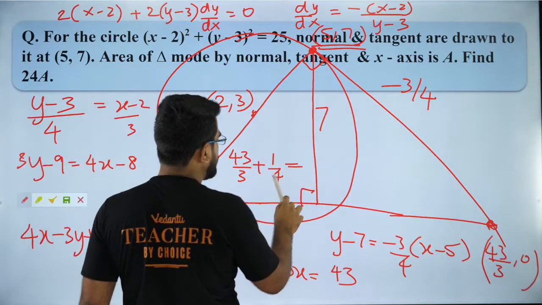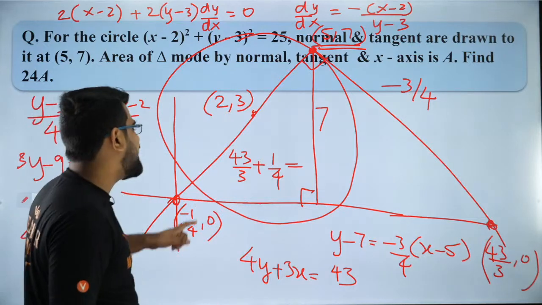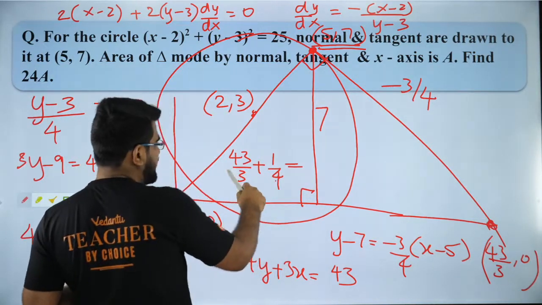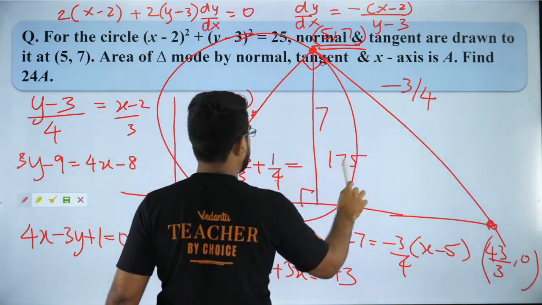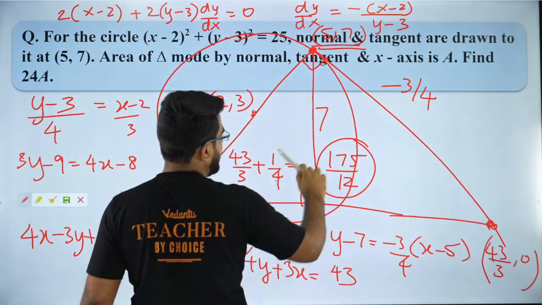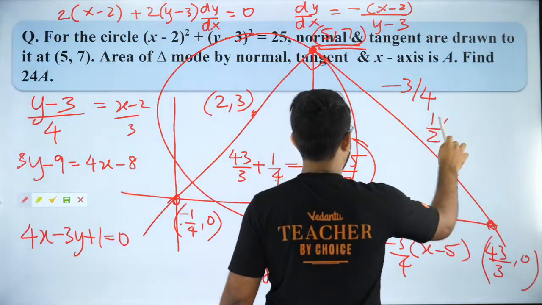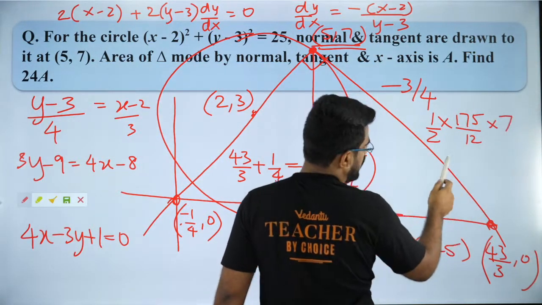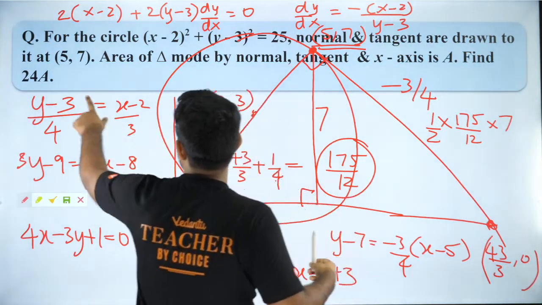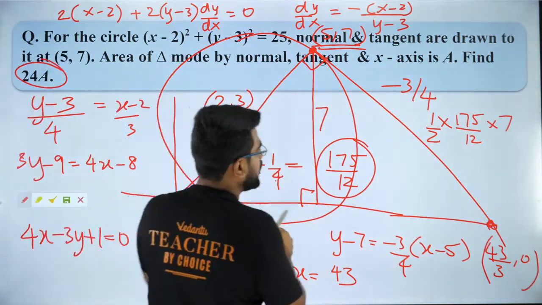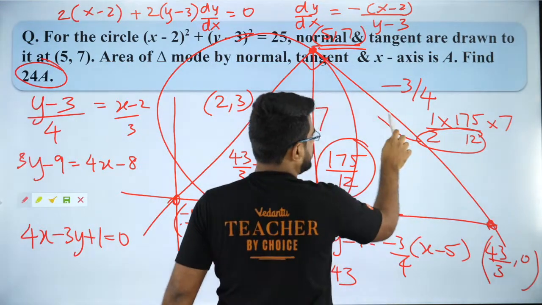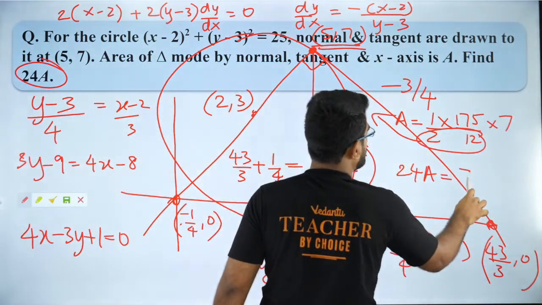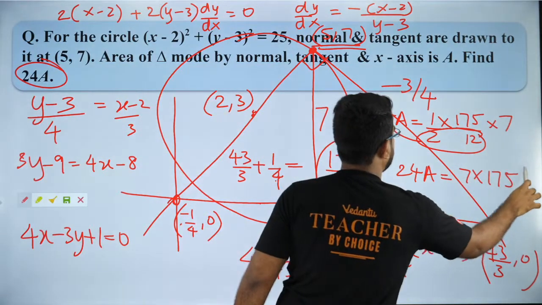So that distance is equal to how much? 43 into 4 is how much? 160, 172, 173, 172 plus 3, 175. So it will be 175 by 12. That is the base. So it is half into base into height, and the height will be 7. So that's it. You want to find out 24 times area. So 24 times area means this will go to the other side. So that is the area, right? So 24A is equal to 7 into 175. So 7 into 175 is your answer.